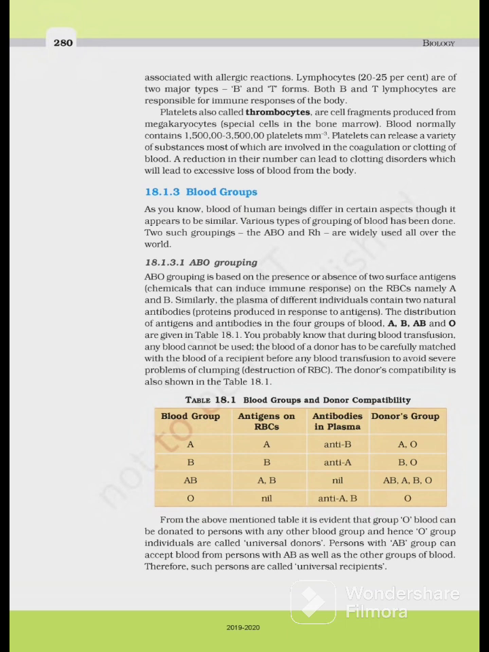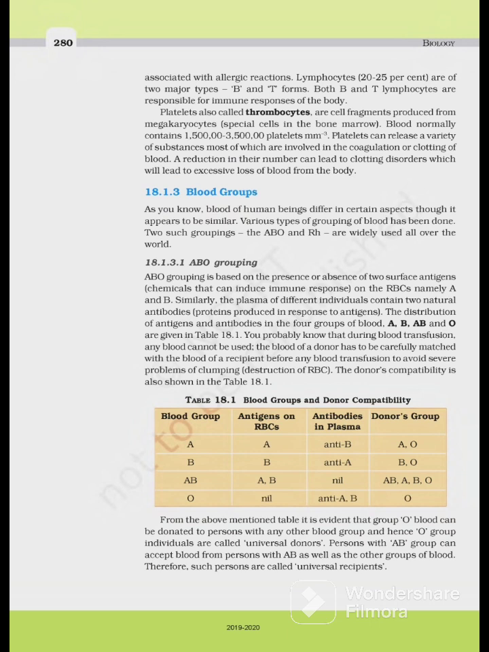Platelets are also called thrombocytes, are cell fragments produced from megakaryocytes, special cells in the bone marrow. Blood normally contains 1,50,000 and 3,50,000 platelets. Okay. Platelets can release a variety of substances, most of which are involved in the coagulation or clotting of blood. A reduction in their number can lead to clotting disorder, which will lead to excessive loss of blood from the